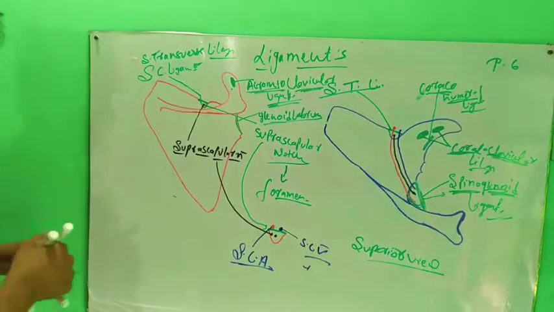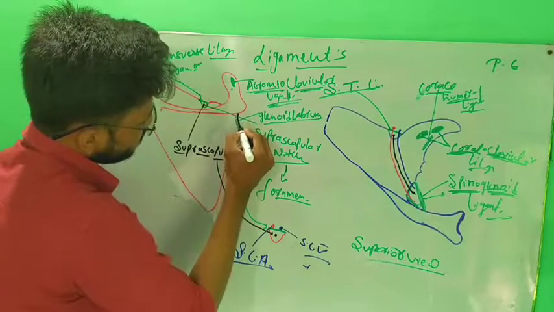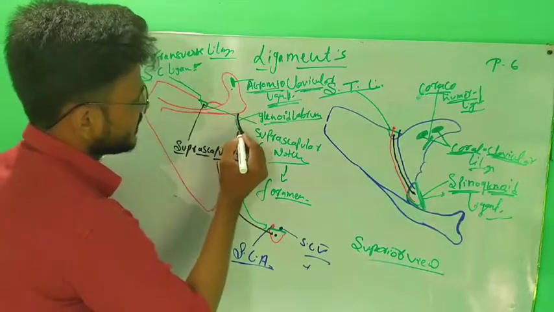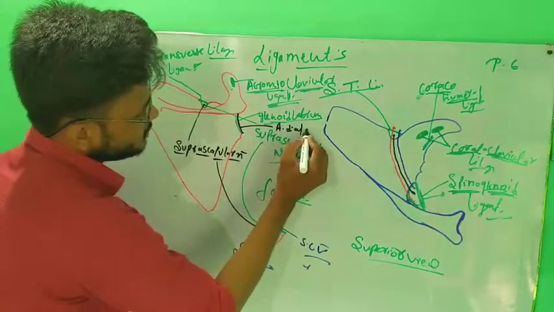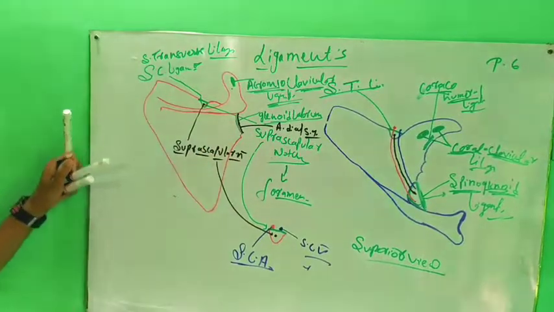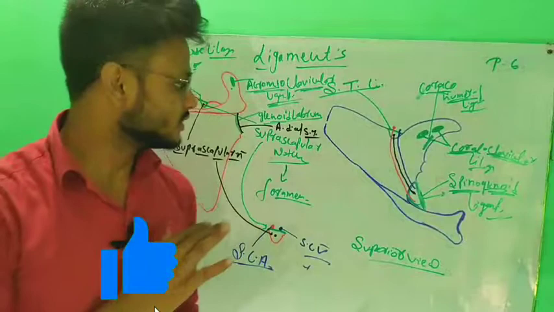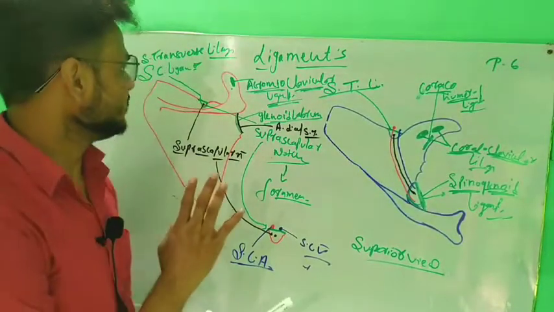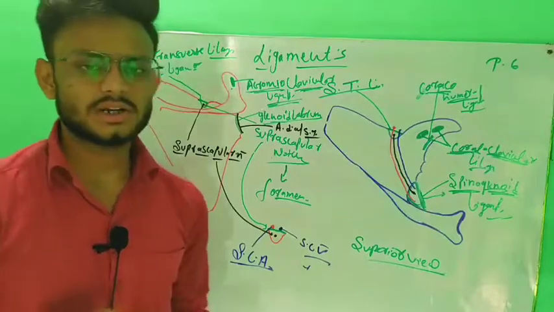And above this glenoid labrum there is the articular disc. This black marker is the articular disc of the shoulder joint. So this is all about the ligament attachments of the scapula, part 6.